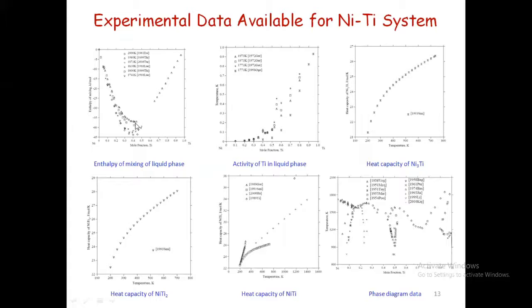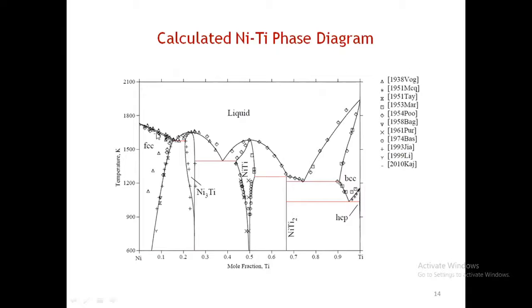In this case, if you look at this, this is the experimental data. This is enthalpy, activity of titanium in liquid, heat capacity of the intermediate phase. This is heat capacity. This is heat capacity. This is the constitutional data, right? This looks nice, right? If you connect these points, we are able to get the phase diagram. That's the way people get the experimental phase diagram. But we are not able to get this information. But with this Calphad approach, we are able to get this phase diagram and also the thermodynamic data.